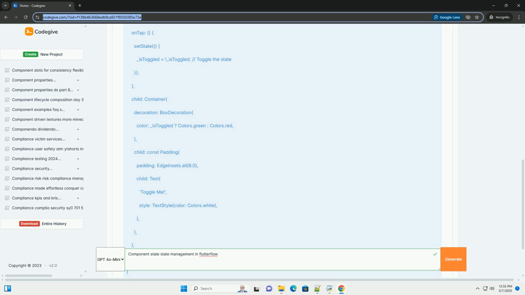Conclusion. Component state management in FlutterFlow is a powerful tool for building interactive and dynamic user interfaces. By understanding how to create, use, and update component state variables, you can create reusable and maintainable components that enhance the user experience of your FlutterFlow applications. Remember to choose the right state management solution for your needs, using component state for localized data and app state for global data. Experiment with the examples and advanced techniques described in this tutorial to master component state management in FlutterFlow and build amazing apps.